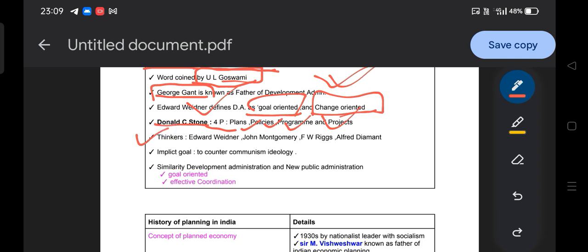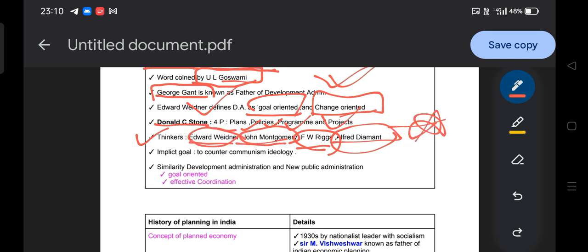Then who are the thinkers related to development administration? Edward Widener, John Montgomery, F.W. Riggs, Alfred Diamant. Okay, Alfred Diamant, F.W. Riggs, John Montgomery and Edward Widener. These are the thinkers related to development administration.